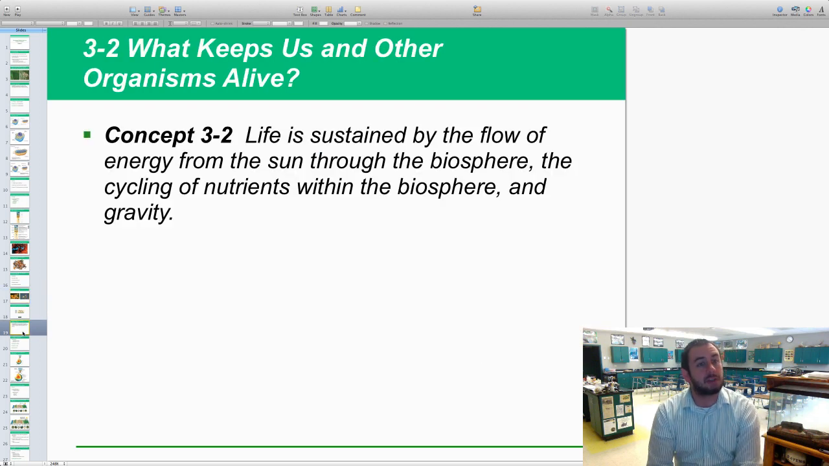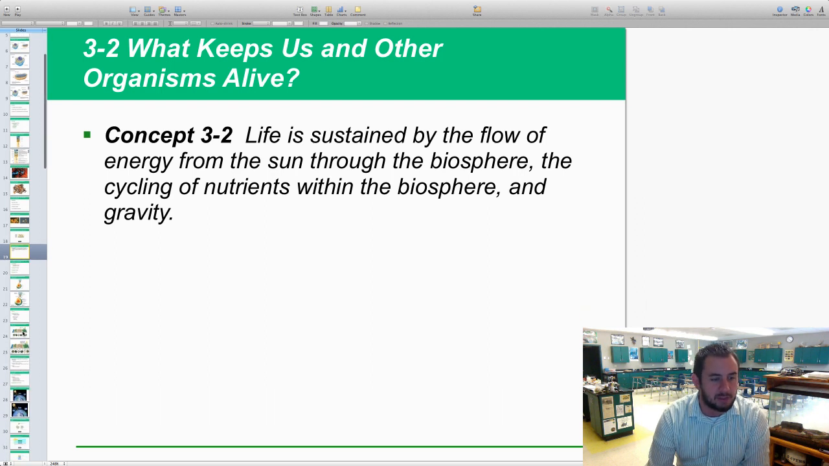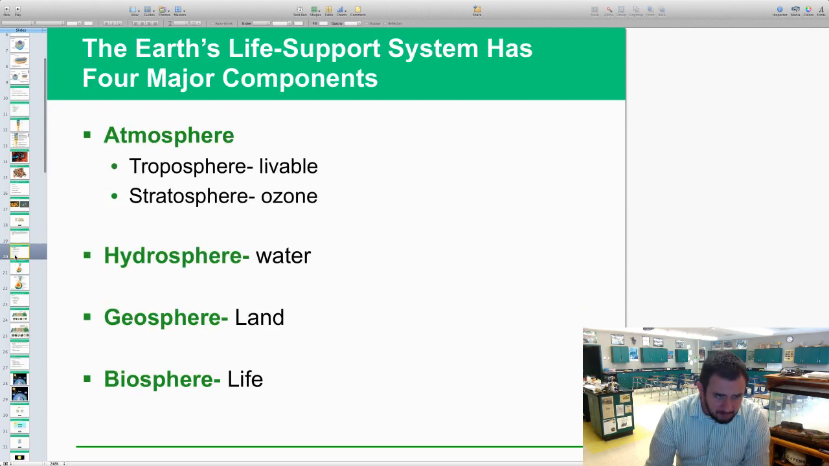Let's move on to section 3.2, where we're looking at what keeps us and other organisms actually alive. Very short section, but we'll talk about it today. First thing, the Earth is what supports life, and the reason why Earth supports life is that it's made up of 4 major components. One of those being the atmosphere.